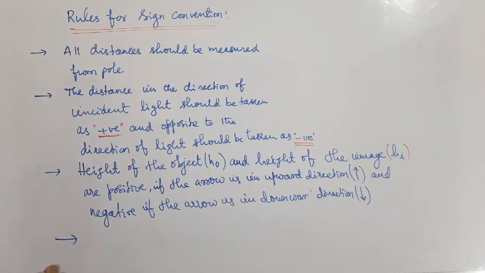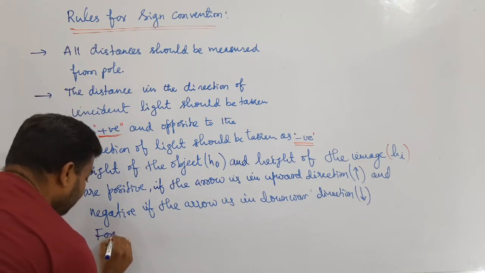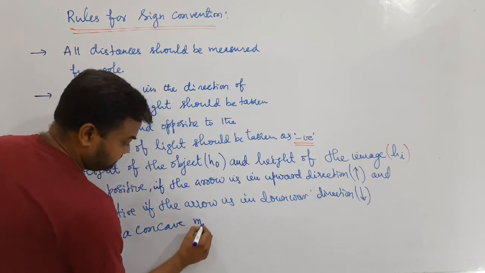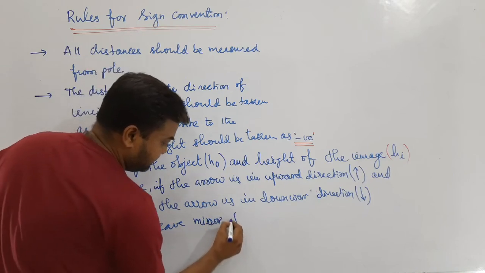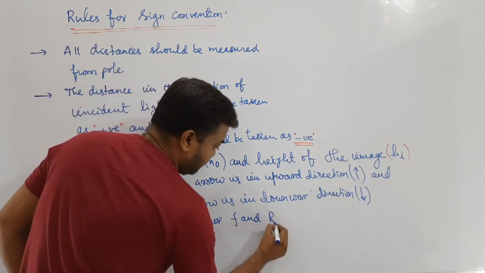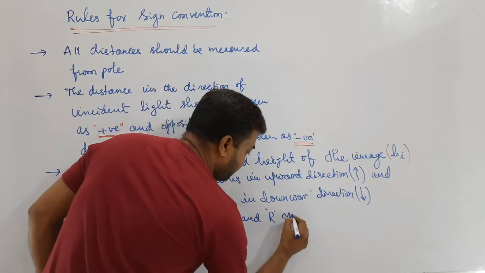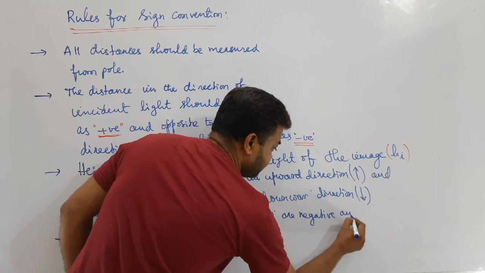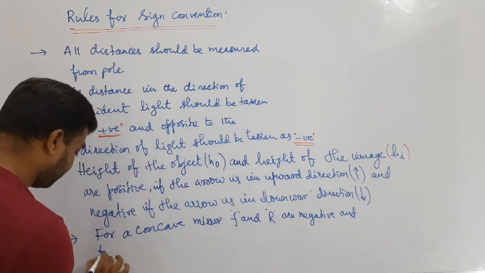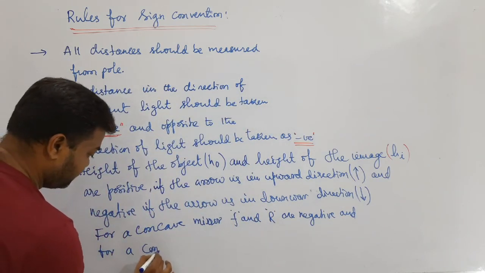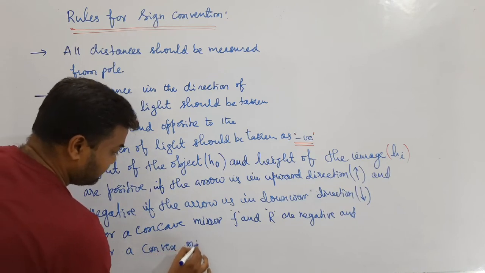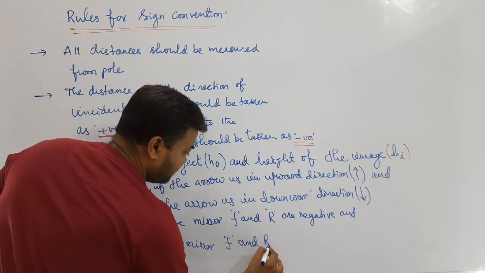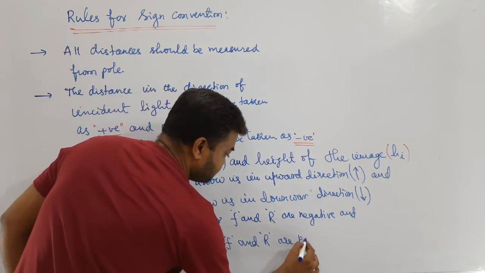For a concave mirror, F and R are negative, and for a convex mirror, F and R are positive.